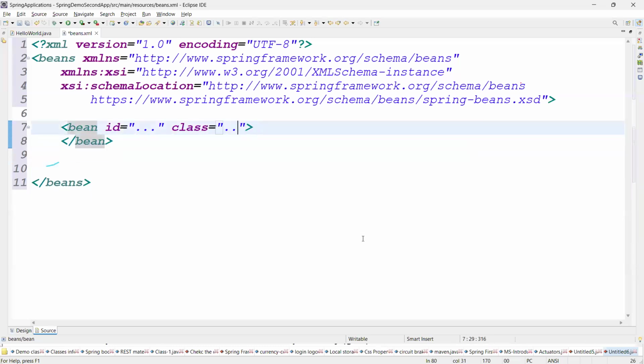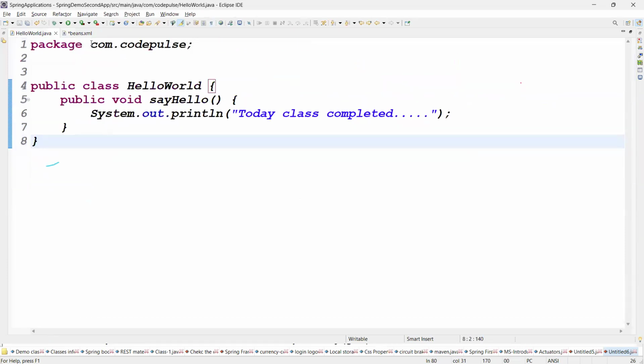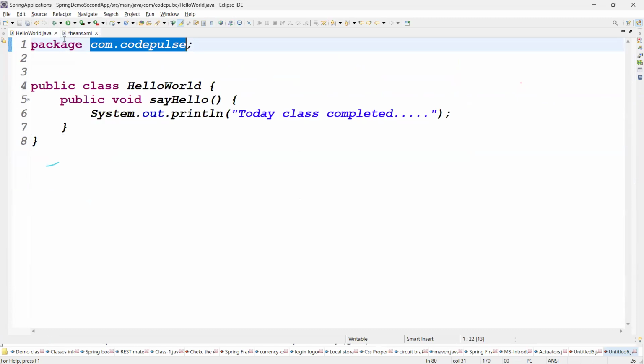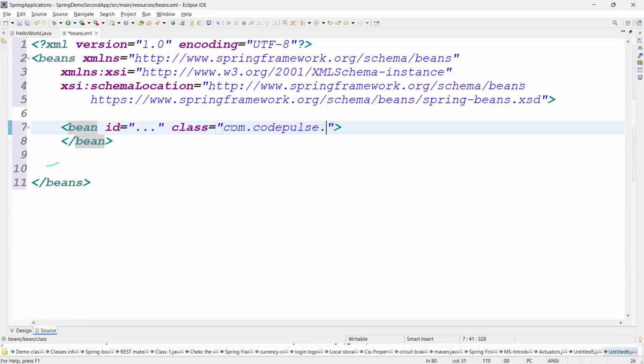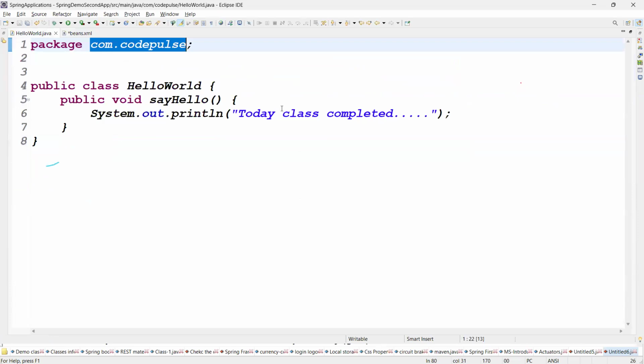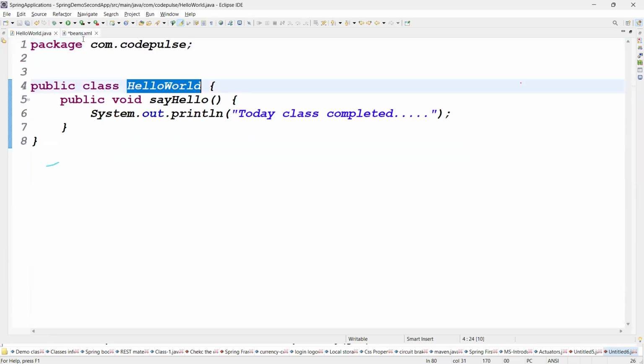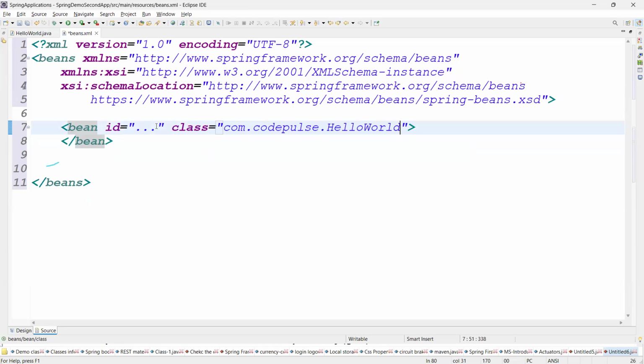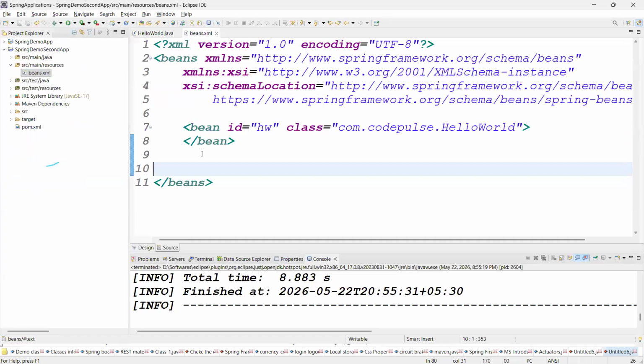See guys, what is the class name here? It is the package name dot HelloWorld. Copy the class name here and place it. For this one we require the reference variable. The reference variable can be a simple name, HelloWorld, HW, something like that. Is that clear now? Good. Then you start the container. You give the information, then you start the container. Tell me how to start the container.